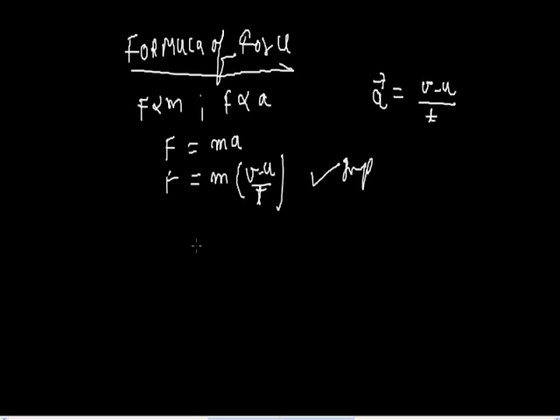If an object of mass m is moving with an acceleration a, then it is sure that it has a force of magnitude m into a. This formula is given by Newton, therefore this is also called Newton's formula.